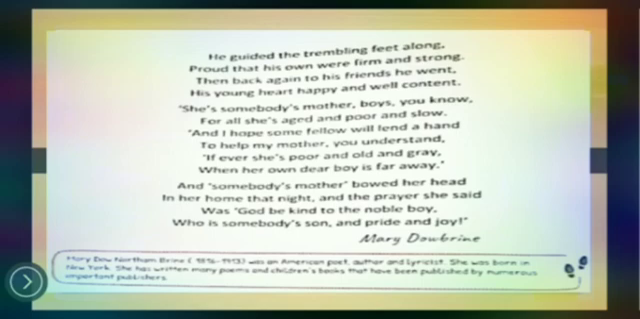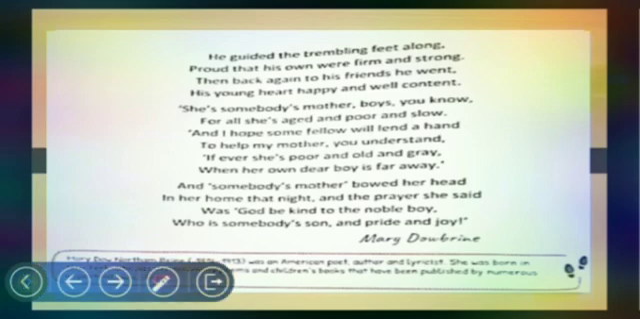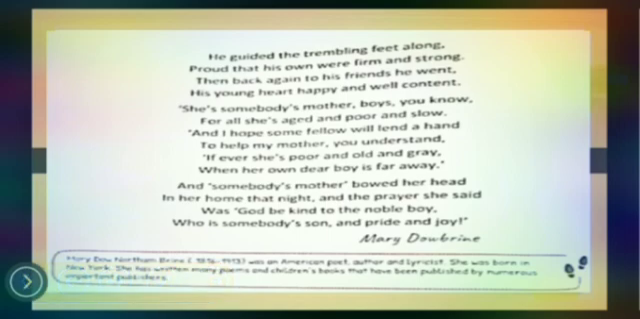So at first the question that is asked to us is why this young boy helped her. Here we can find the answer: for all she is aged and poor and slow, and I hope some fellow will lend a hand to help my mother. He was thinking that if my mother someday is in need of help, that day someone else will help my mother. That's why I help somebody's mother. You understand? He was making this concept clear to his friends.